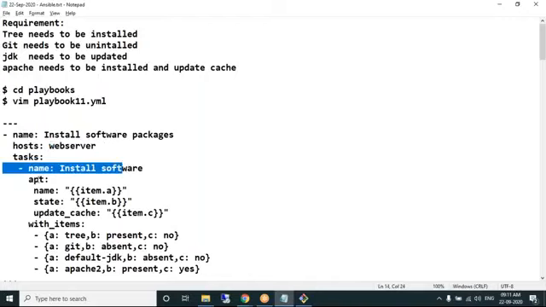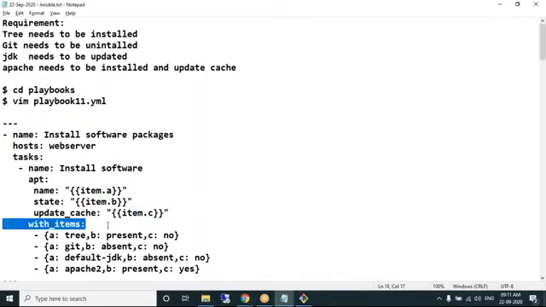Install software packages, using the apt module. As you need multiple variables, it is mandatory that you start with item.variable name. This item is a keyword that's mandatory whenever you are implementing loops. item.second variable, item.third variable. Got it?